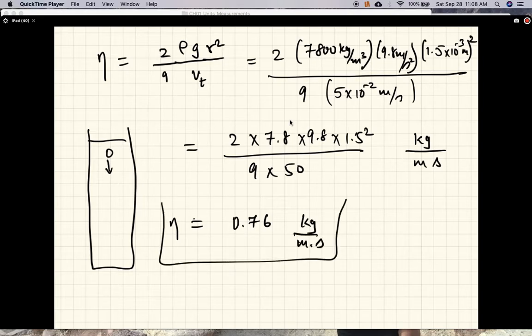Okay, so that's the viscosity of the oil. Again, let me point out, the greater the terminal velocity, the lower the viscosity, and that makes sense. So the faster it's moving, the thinner the fluid, so to speak. All right, that finishes that problem.